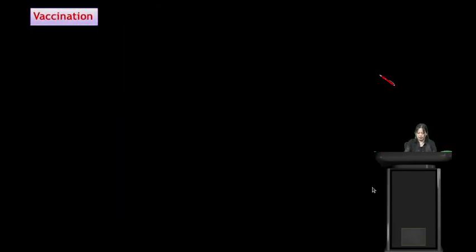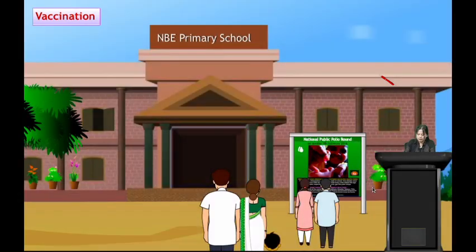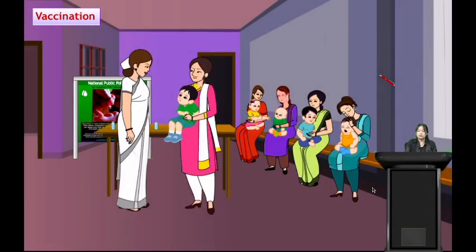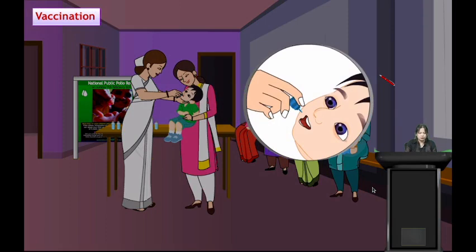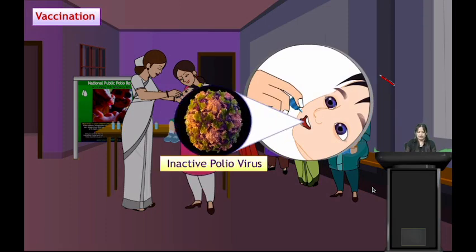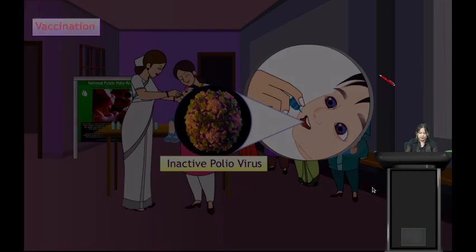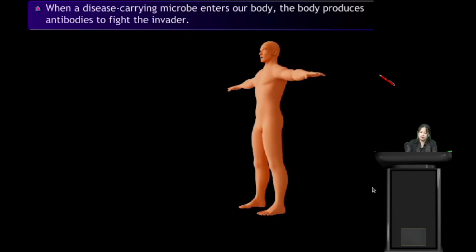What is vaccination? When we were young, vaccination is given to young children. They are also given polio, the inactive polio virus. When a disease-carrying microbe enters our body, the body produces antibodies to fight the invader.